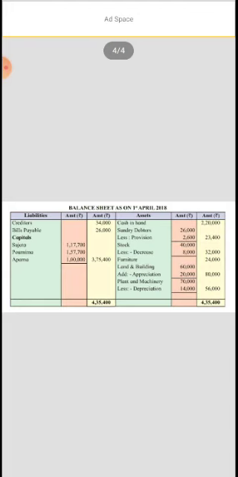This is the problem of admission. In admission of a partner, you have to prepare the revaluation account. Sometimes they ask you for journal entries only and the balance sheet, or maybe journal entries and the partners' capital accounts. Anything can be asked. So this is all about the admission of a partner. The revaluation account, working notes, journal entries, and even the balance sheet may be asked in the problem. So accordingly, prepare whatever they have asked in the exam. Thank you.